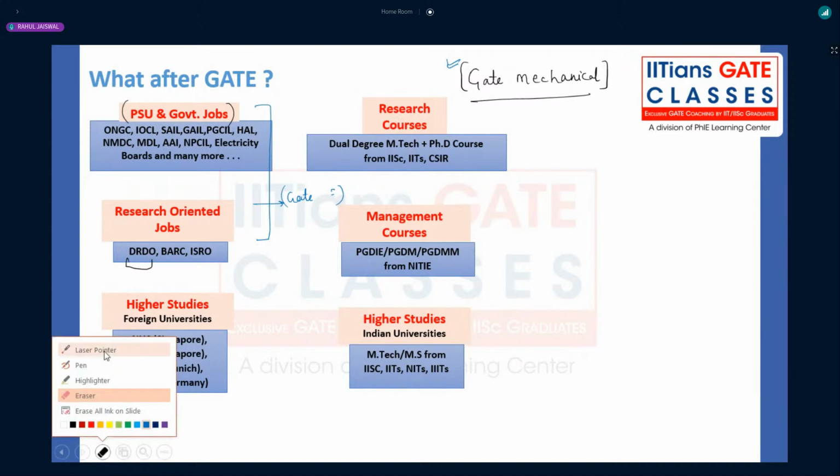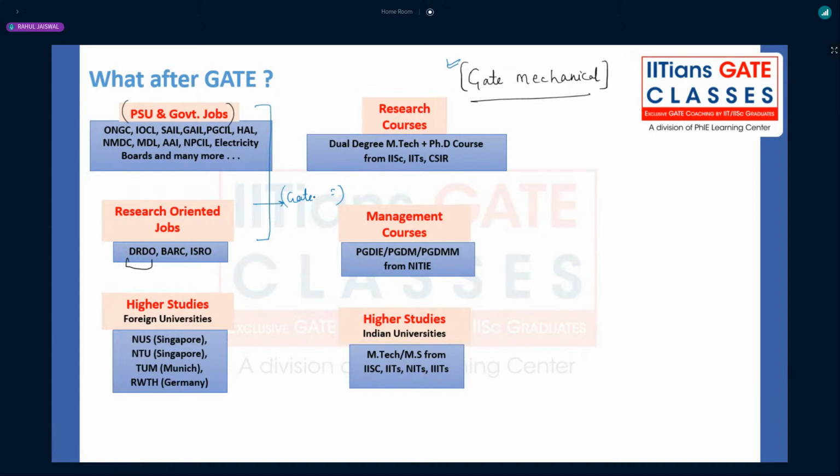With GATE XC you have only the opportunity of doing MTech and MS from the IITs and some NITs of lower ranks, which will be discussed separately. The very first thing is that these opportunities are not available for GATE XC. They are only available when you write the GATE ME, mechanical paper, right?